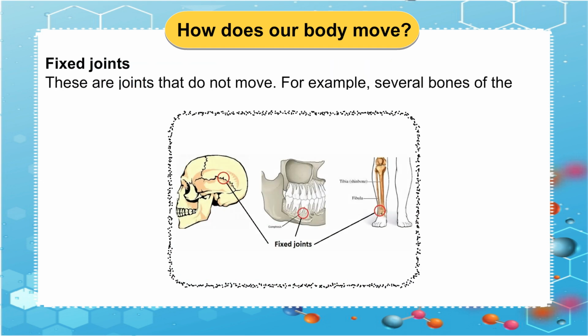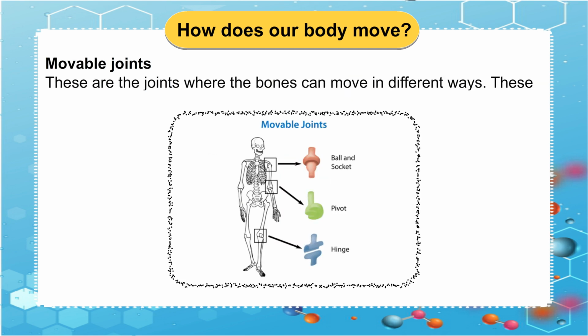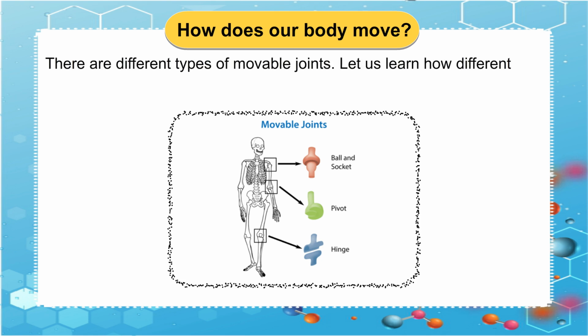Fixed joints. These are joints that do not move. For example, several bones of the skull are joined together by fixed joints. Movable joints. These are the joints where the bones can move in different ways. These are responsible for all the movements that we make. There are different types of movable joints. Let us learn how different kinds of joints move.